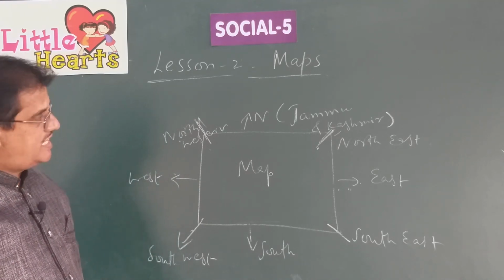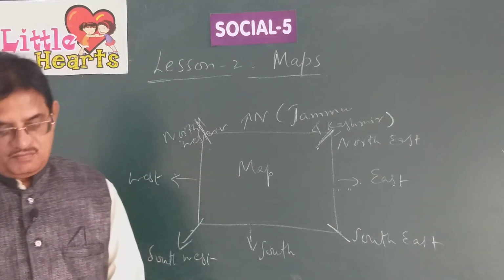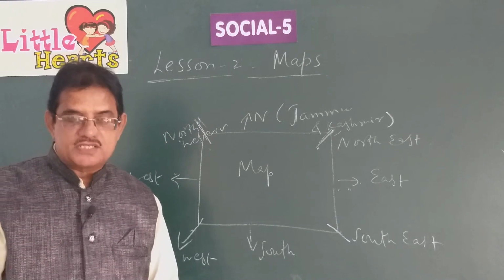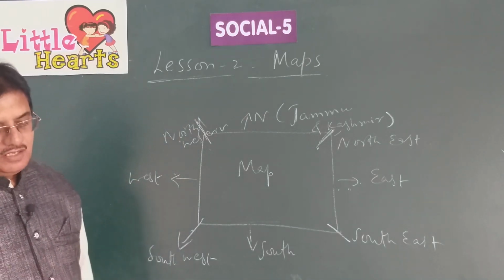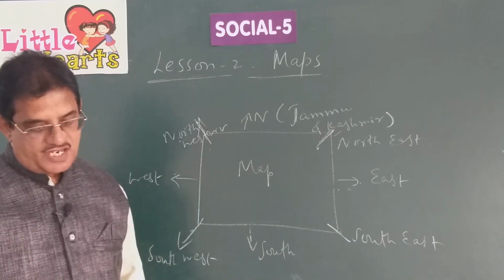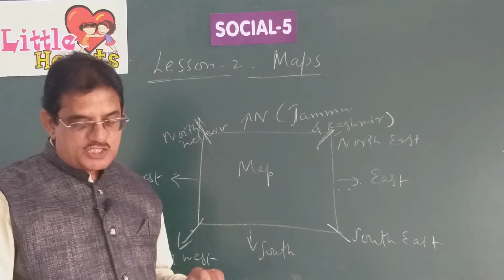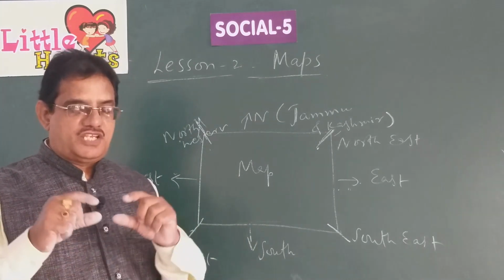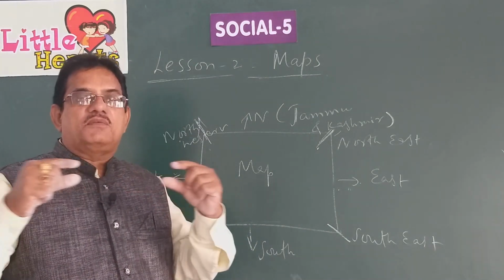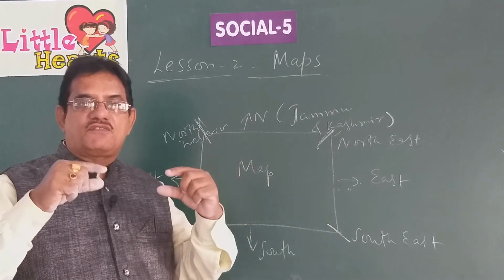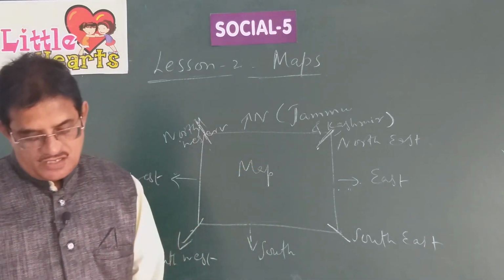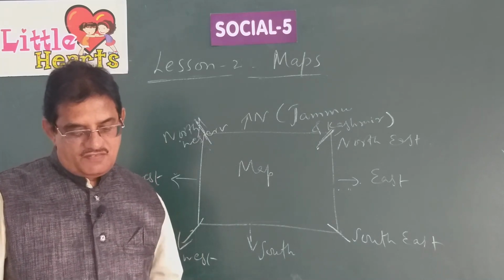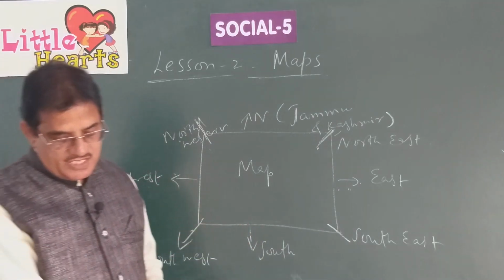Now, distances and scales on a map. What do you mean by distances and scale of a map? This is the last part in this particular lesson. Children, very carefully understand. Each map has its own scale. What do you mean by scale? Not the scale that you use. Of course, scales show 10 centimeters, 20 centimeters, 40 centimeters. These are common. This scale is generally given in one corner of a map. We can see that there.